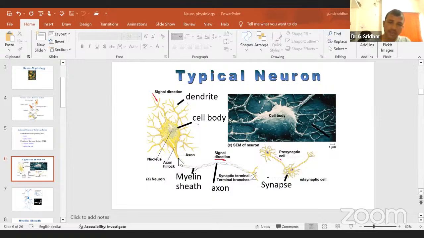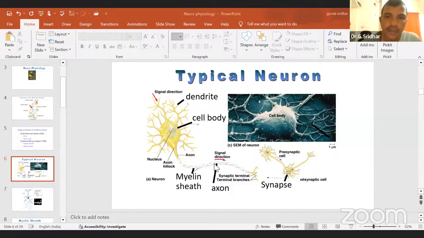That's why you are finding this gap. These gaps, or these nodes, you can call Ranvier nodes. In these Ranvier nodes, the action potential will not pass slowly. It will jump from one node to the next node, like frog motion. That type of passage is called saltatory conduction. Saltatory conduction means jumping conduction. Jumping type of movement you will find in the neuron.